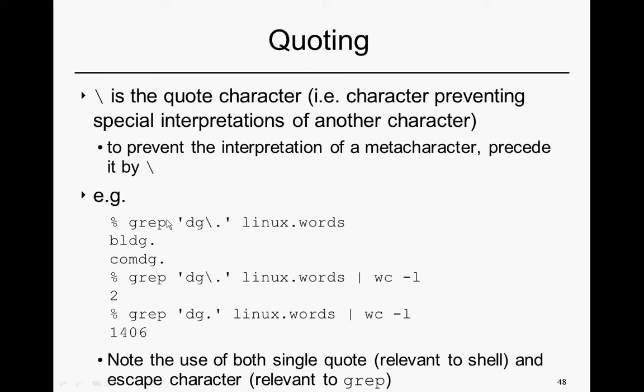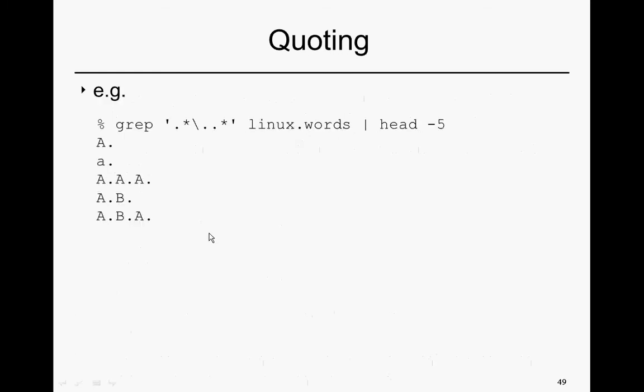It's notable here that in these examples, we're putting these in single quotes. Single quote is doing what here? Well, it's preventing the shell from seeing this backslash and interpreting it. So remember, the shell is also looking for things in strings. If we put this in double quotes, the shell will be looking inside this. If we didn't put in any quotes at all, it'll be looking at it when interpreting that backslash character. So here, these single quotes prevent the shell from mucking with the interpretation, from futzing around with what's in there, and that guarantees that grep will be able to see it and know, okay, this backslash is for grep.